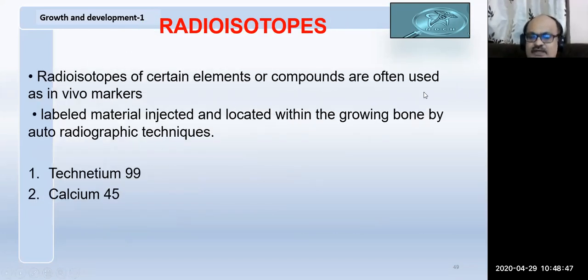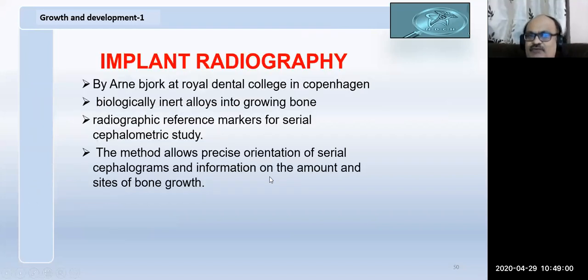Sometimes you induce radioisotopes, and by measuring the quantity of isotopes, you can tell where the bone growth is occurring, where the hot spots are. Use technetium 99 and calcium 44.